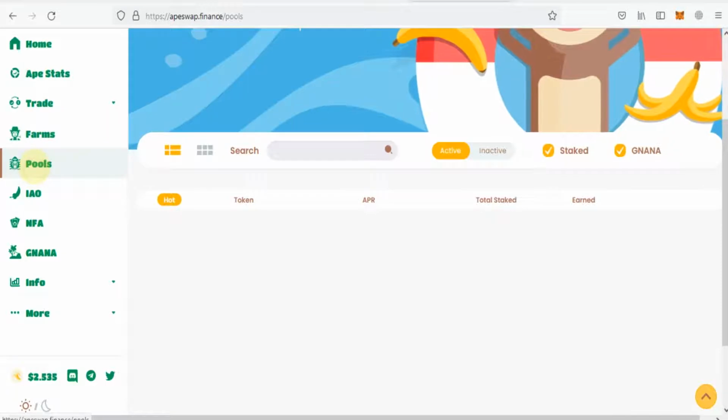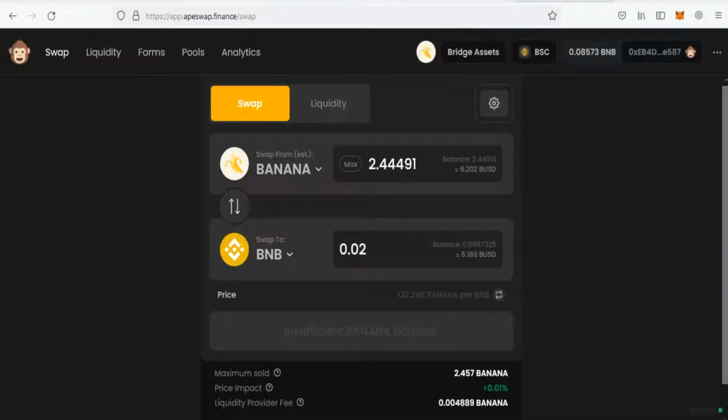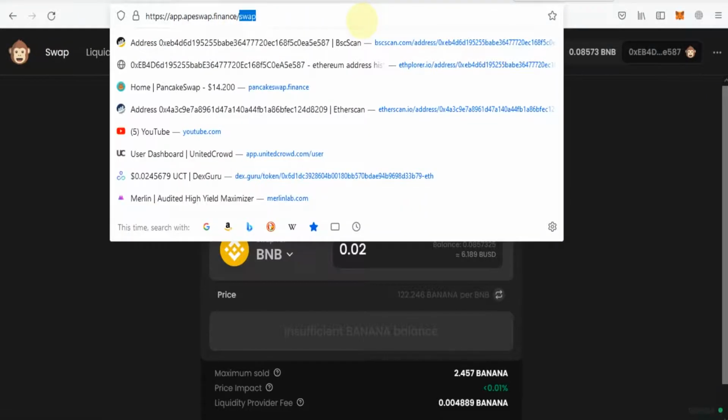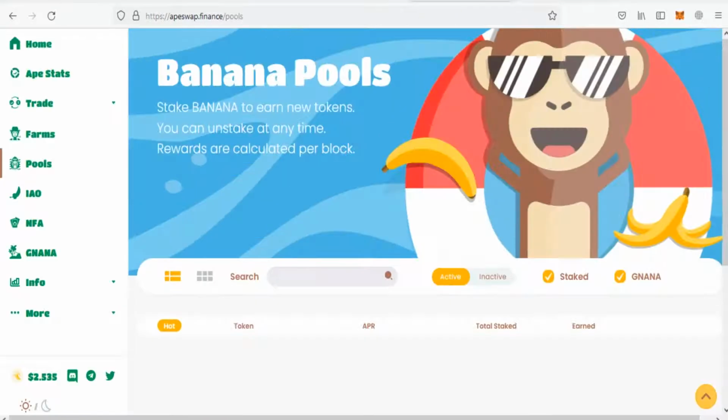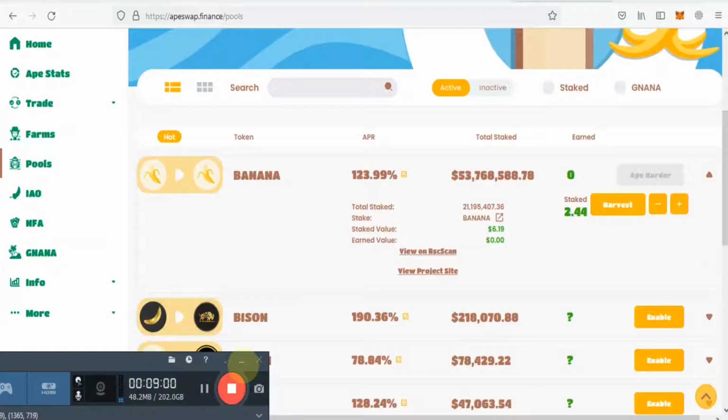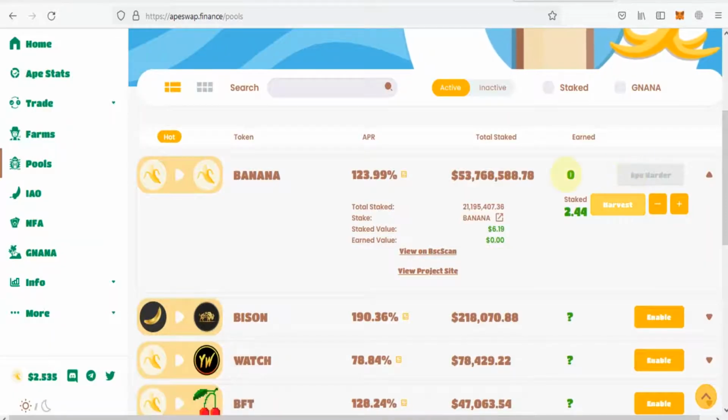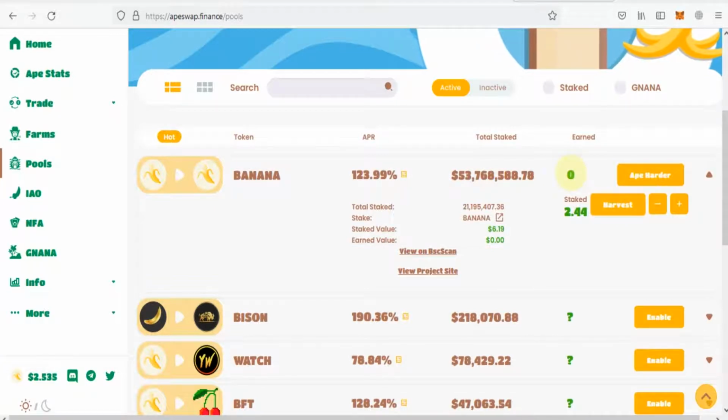So as you can see on your home page, also on the AppSwap Finance home page, here you can see your position, as my window is slow. As you can see on the home page, your staking position. So if you want to harvest your profit, here your profit will be shown, and you can harvest your profit after 1 day or 2 days when you want.